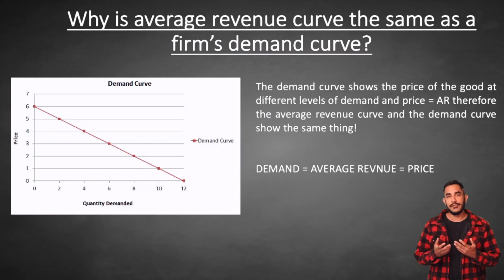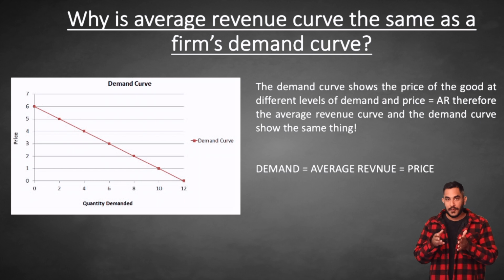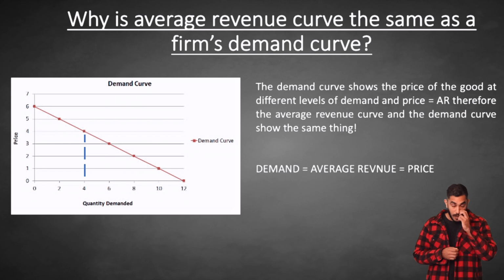So why is the average revenue curve the same as a firm's demand curve? Both the demand curve and the average revenue curve tell us the same thing. Both curves will tell us what the revenue per unit, or the price, will be at different levels of demand. Let's look at this example.